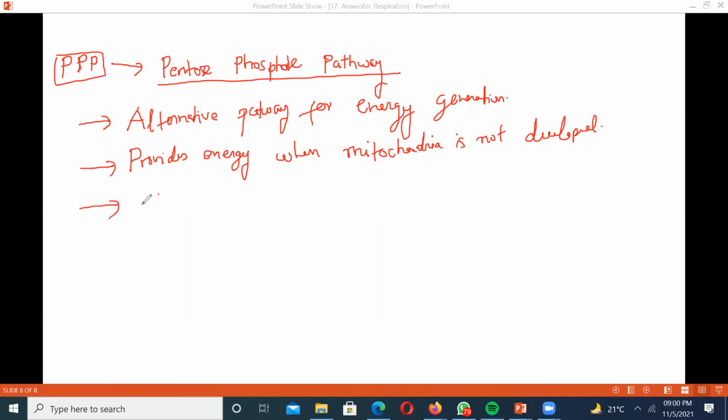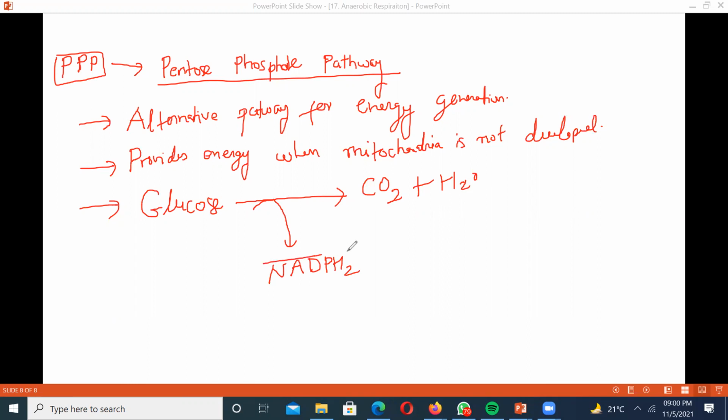So here, from glucose, because in every pathway glucose is being utilized, glucose is finally getting converted into CO2 plus H2O. But in the process, NADPH2 is formed.